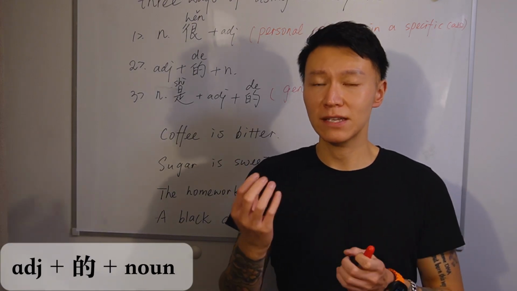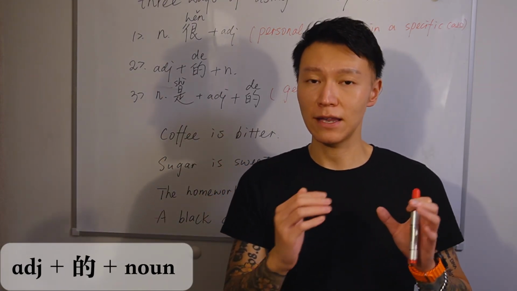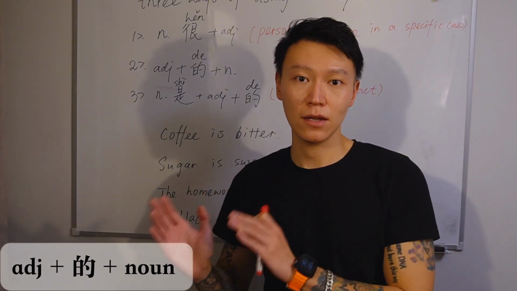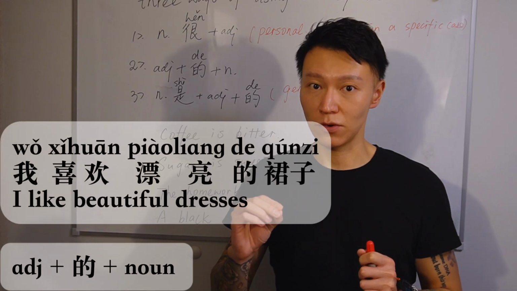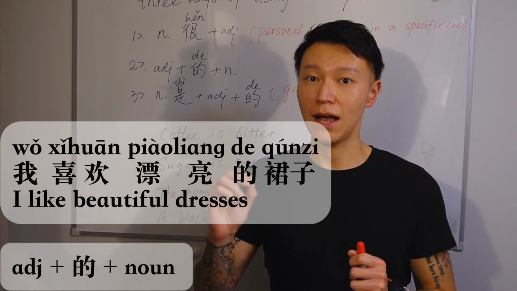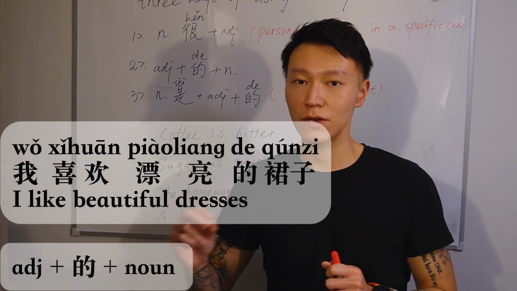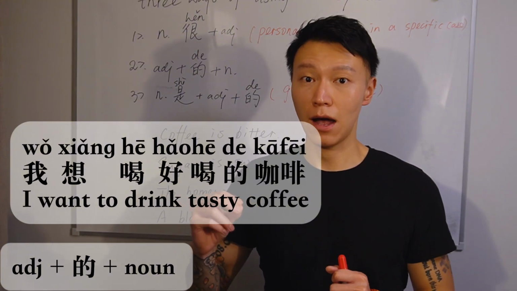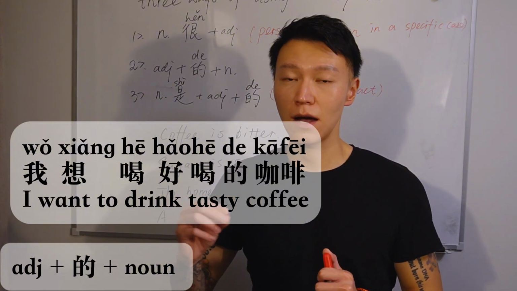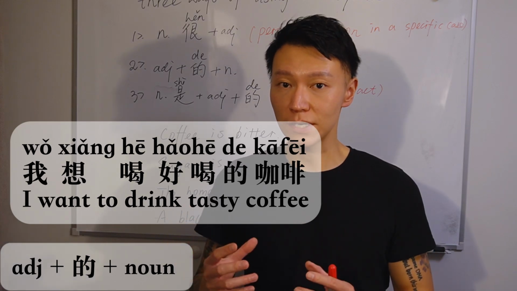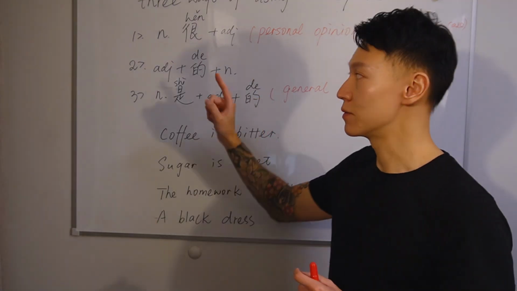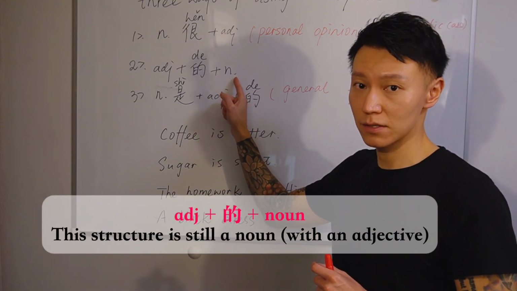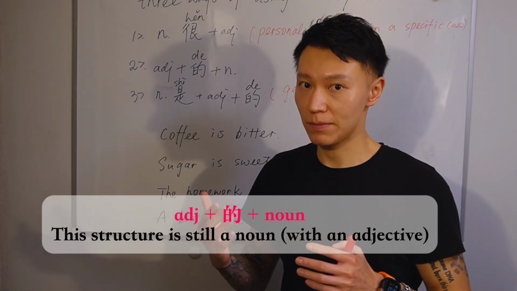So if you want to build up a sentence with such a structure, then you need an extra verb and sometimes a subject, sometimes an object. For example, 我喜欢漂亮的裙子。I like beautiful dresses. Or 我想喝好喝的咖啡。I want to drink tasty coffee. So remember, when we use such a structure, we're only talking about a noun. That's not a sentence. So you should use some extra information to build up a sentence.